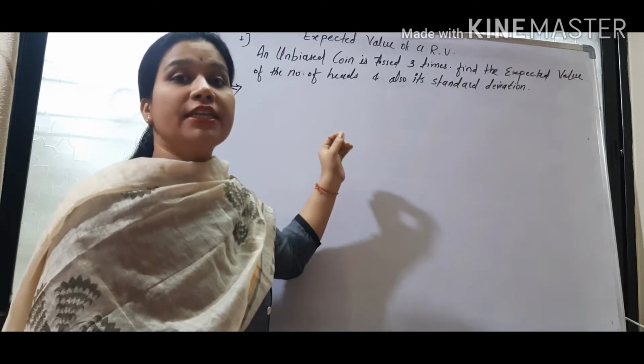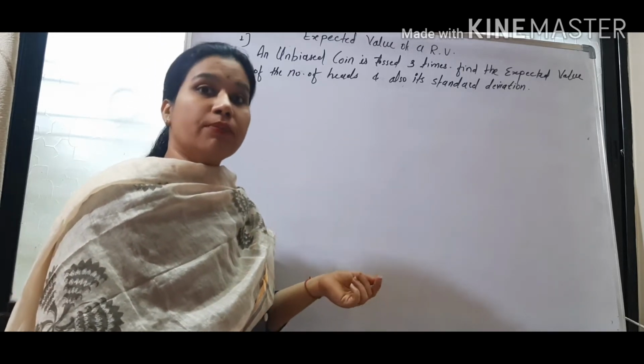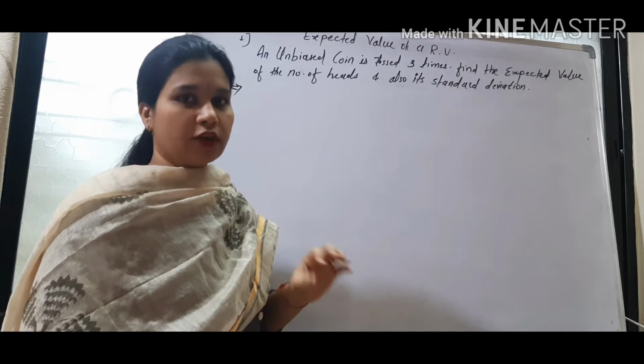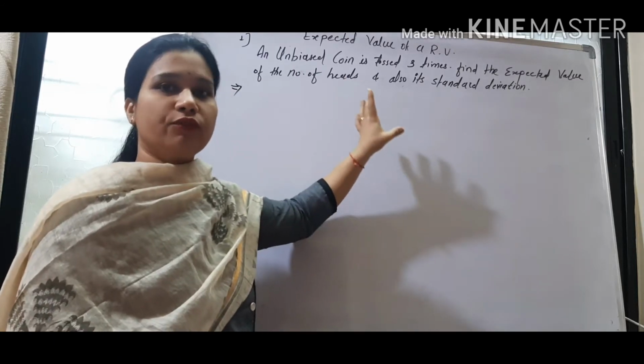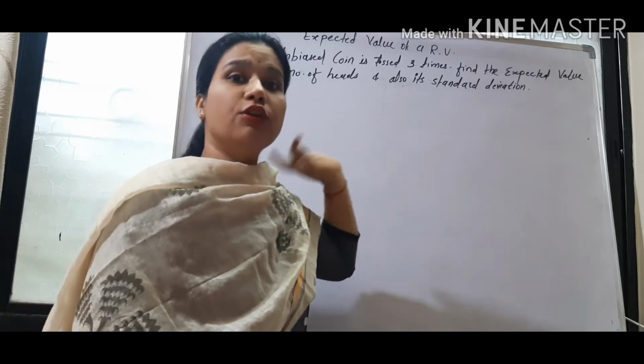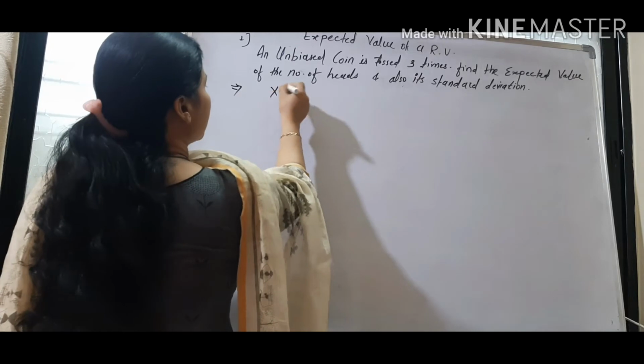In a probability question, whatever we need to find the probability of will be our x. Here we need to find the expected value of heads, so x will be the number of heads.